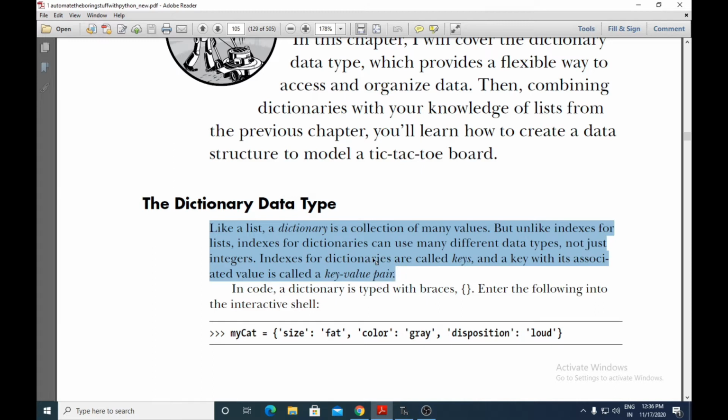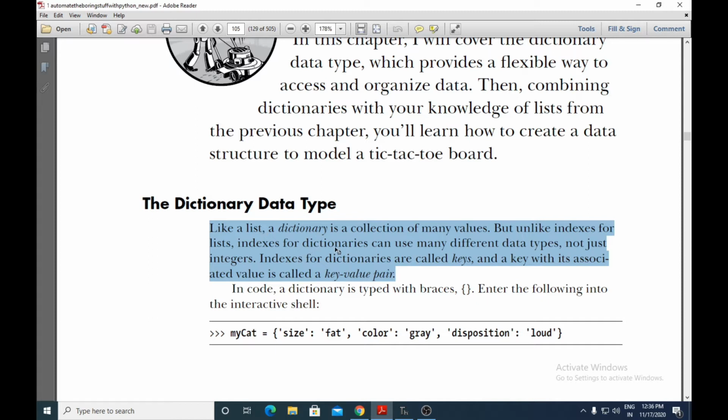So what they are saying here is, like a list, a dictionary is also a collection of many values. But in a list we had an index, index 0, index 1. In a list, the index means the position of that particular value, and those index values were all integers.